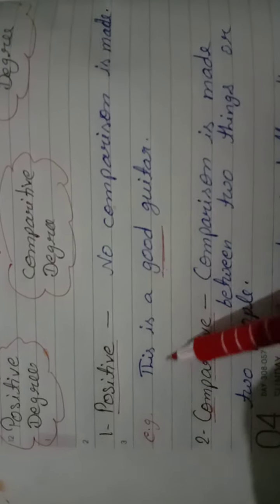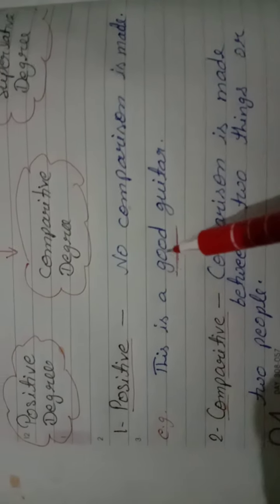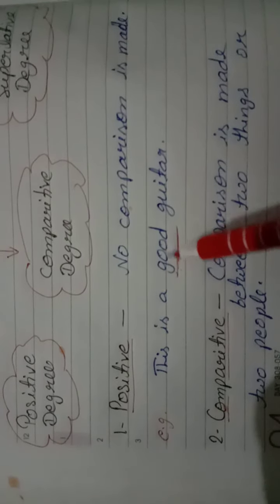If I say this is a beautiful bag, I just like the bag, and I stated that. In the same way, this example is written here: this is a good guitar. So in a very simple way, you are describing a guitar with the word good. So good is the adjective here. No comparison is being made here, so it is positive degree.